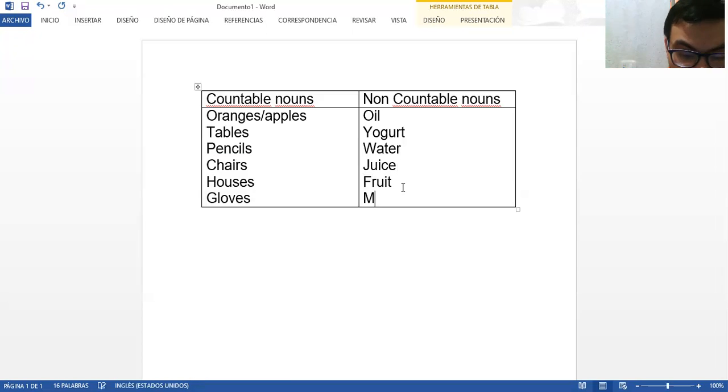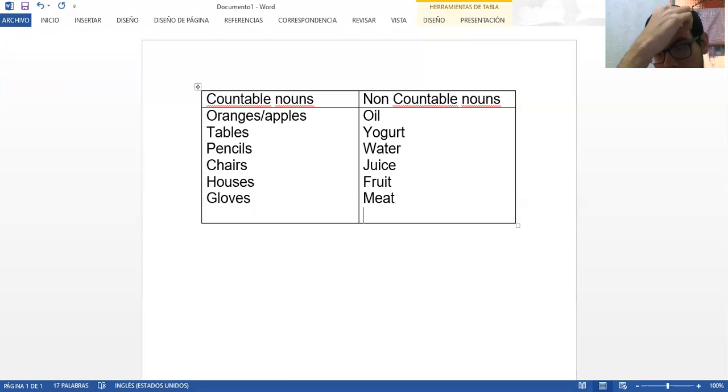For example, the meat is not countable either. So we cannot say one meat, two meat, three meats. We normally can say a piece of meat or a slice of meat, but I'm going to get to that point in a second. Other things are not countable, for example, the bread.